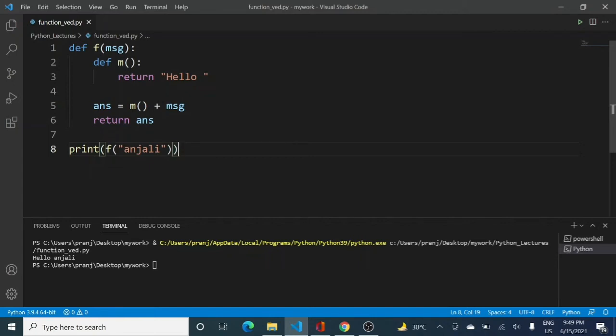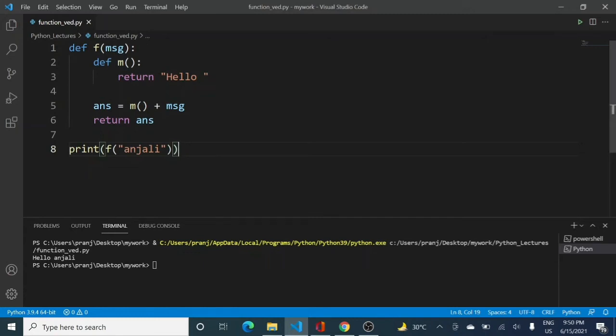So in answer, what I did, I called m, right? And with this I have used, because it is a string, so I have used concatenation with this msg, right? And this msg has the value Anjali. And when I return this answer and just called it, hello Anjali is printed on your screen.